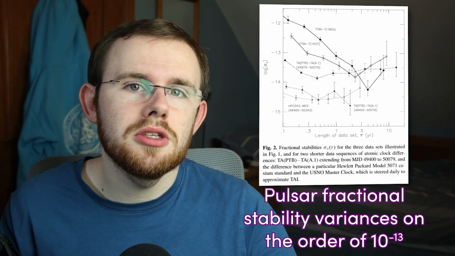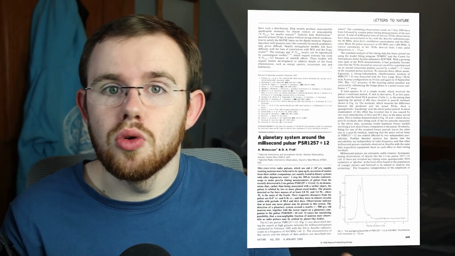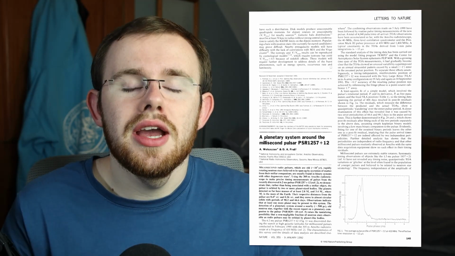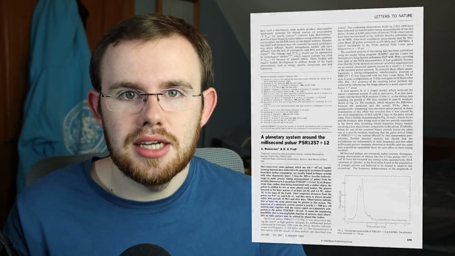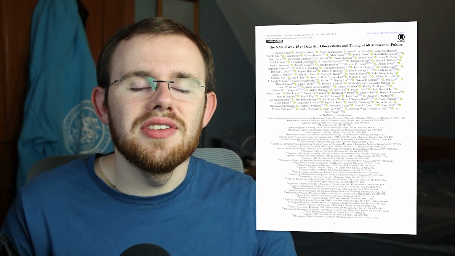These timings are incredibly accurate, which makes pulsars really useful for looking at things in our universe. We've used them to detect exoplanets because the motion of an exoplanet around a pulsar can affect that very precise timing. And they've also been used recently by the Nanograv collaboration to discover a cosmic background of gravitational waves. So because of all this, I want to put pulsars at A tier on my tier list.